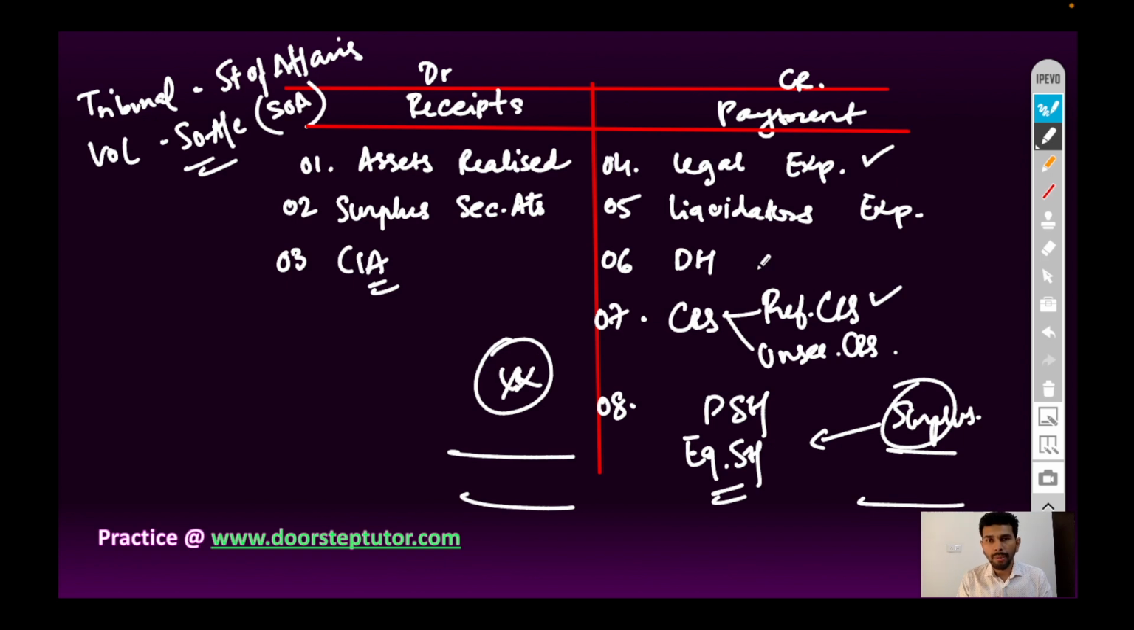So, what are the accounts to be prepared in case of liquidation of company? We have two cases. If liquidation is done by tribunal, then statement of affairs is to be prepared. And if it is a voluntary winding up of the company, then statement of accounts is to be prepared. And the balancing amount will be transferred to equity shareholders. It will be distributed among equity shareholders if there is a surplus. But if there is a deficiency, then it will be called upon from the equity shareholders up to the face value.